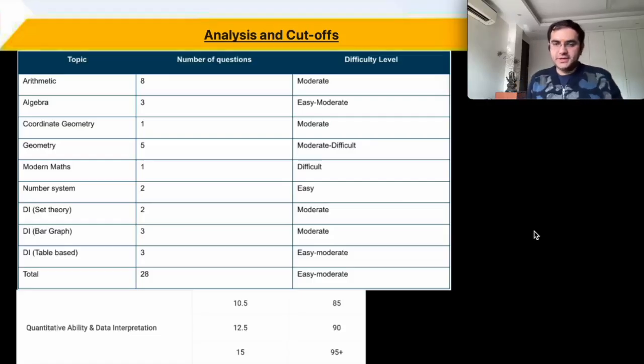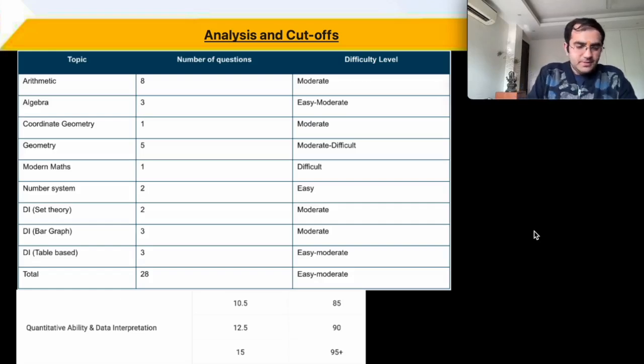Now is the moment that you had been waiting for, where we will look at what were the definitely doable questions in the quant section, और आराम से आप कितने मार्क्स ला सकते थे एंड ओवरऑल पेपर का लेवल क्या था.